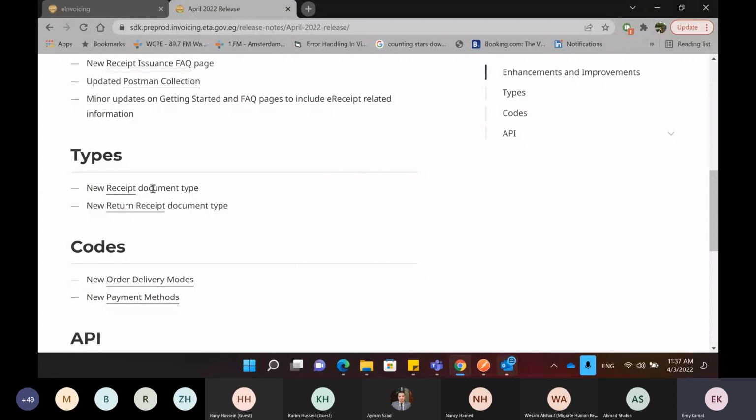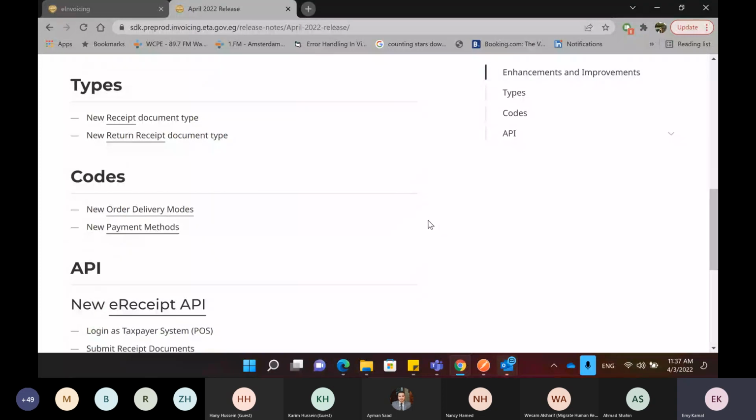Also, a new thing, we have the codes. In the e-invoicing solution, we had codes that the taxpayers were using, but we also added new codes that can be used, which are the order delivery mode and the payment methods modes, and we will be going into